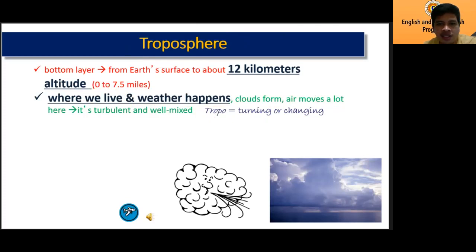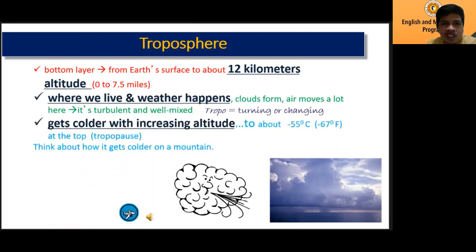What else? It gets colder with increasing altitude. As you go higher, it gets cold.